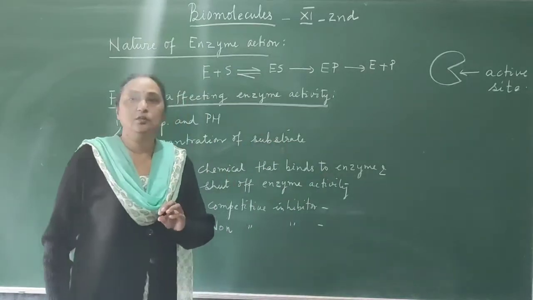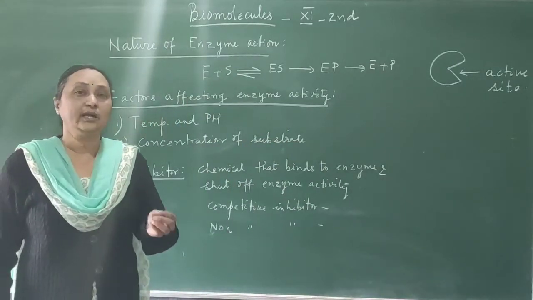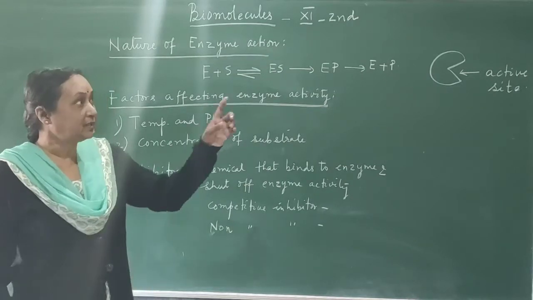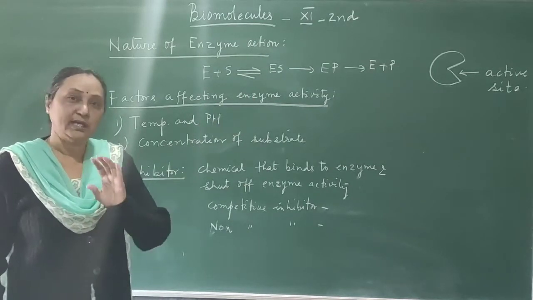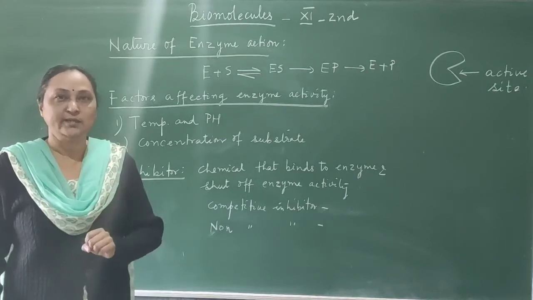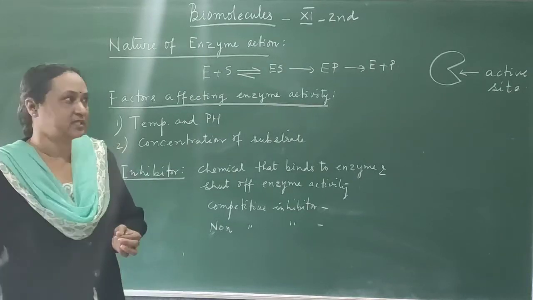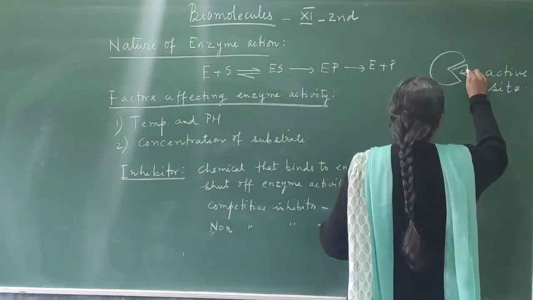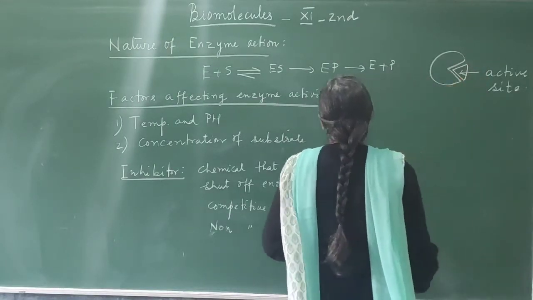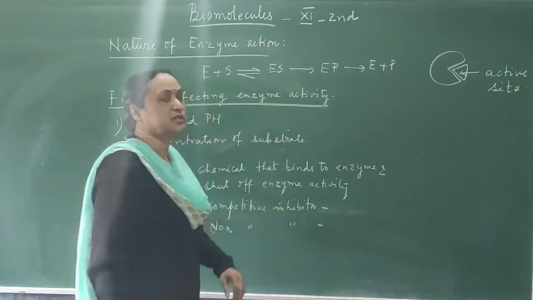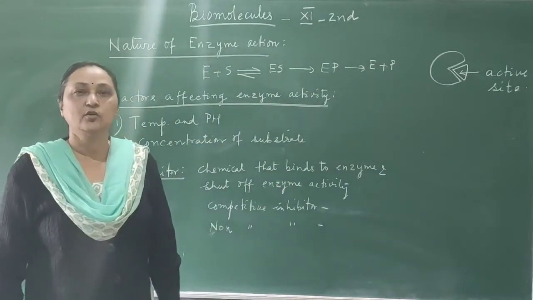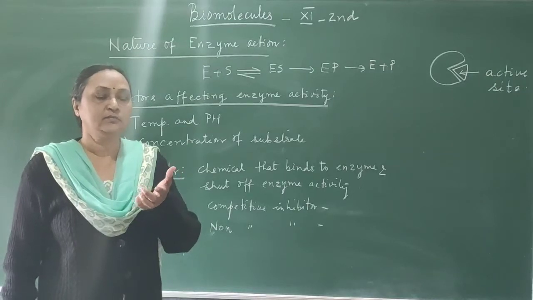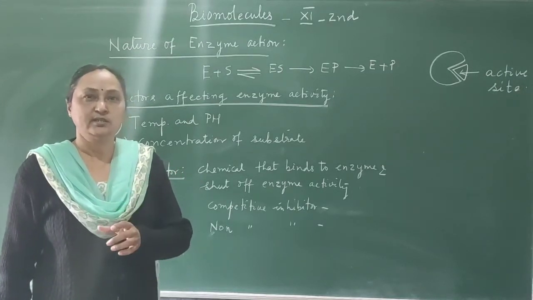The substrate molecule combines with the active site, because only the particular substrate which has that particular shape can bind to the enzyme, because enzymes are also very specific. So when the substrate combines with the enzyme, there is formation of the enzyme substrate complex, and this reaction is reversible. It can take place in both directions.